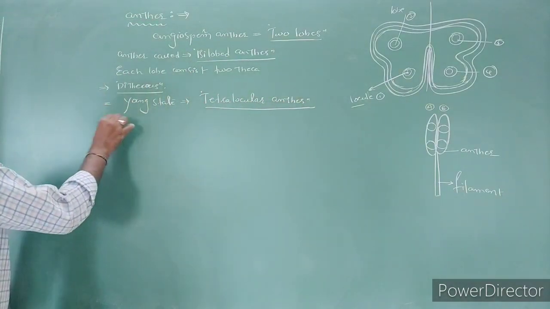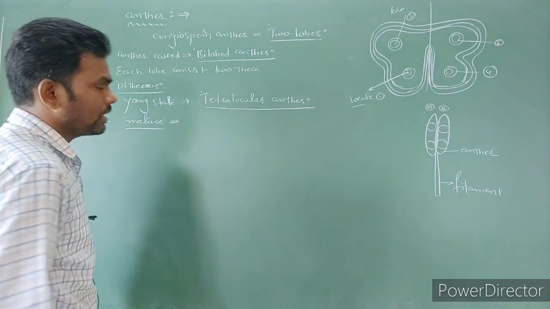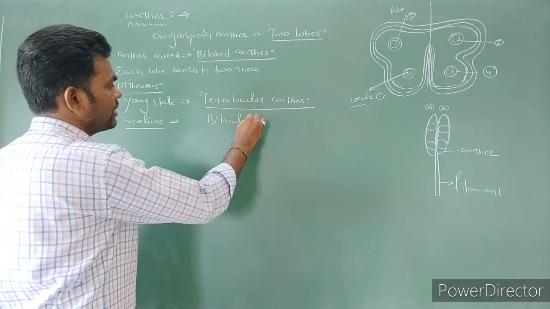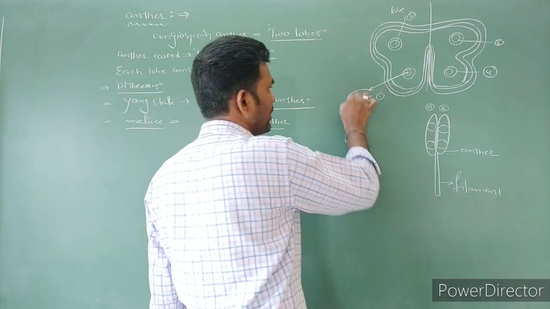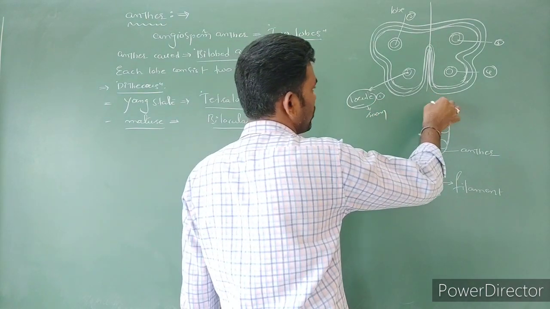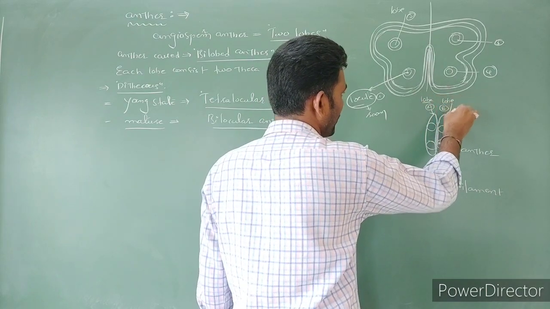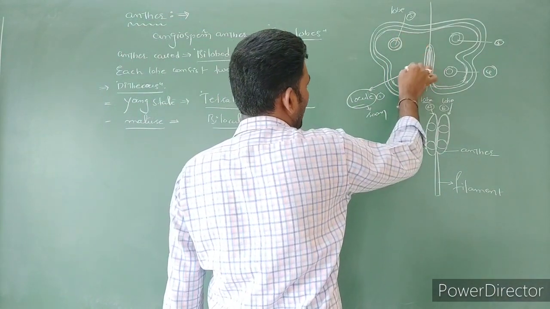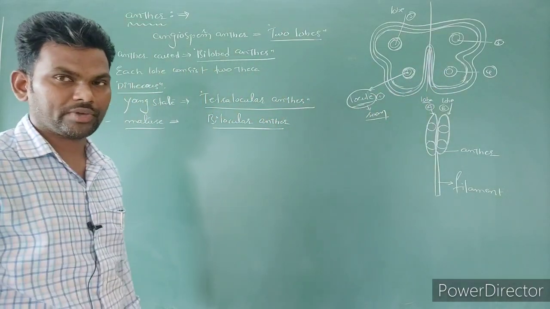But when the anther becomes mature, this tetralocular anther becomes a bilocular anther. Locule means one room, one chamber. This is lobe A, lobe B. Within the lobe, these are 2 sporangia, 2 locules, 2 rooms, which we can also call 2 theca.